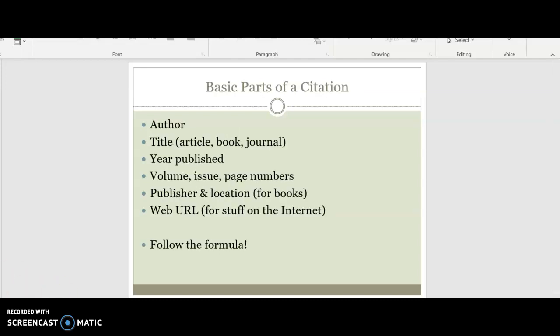Basic parts of a citation are the author, the title, whether it's an article, book, or journal, the year published, volume, issue, page numbers, then the publisher and location for books, the web URL for stuff on the internet. So make sure you follow the formula.